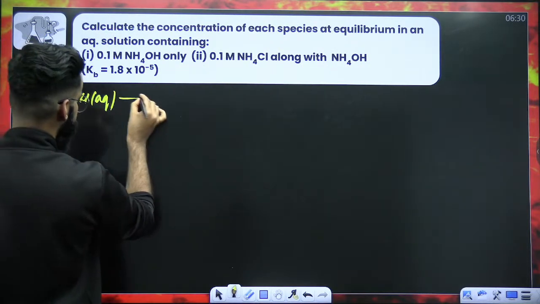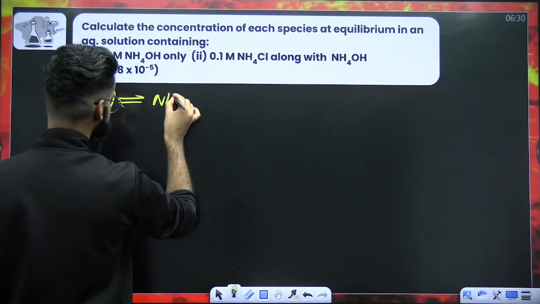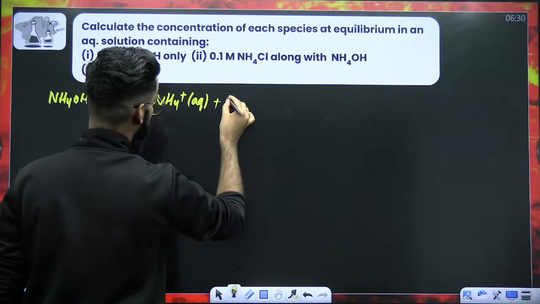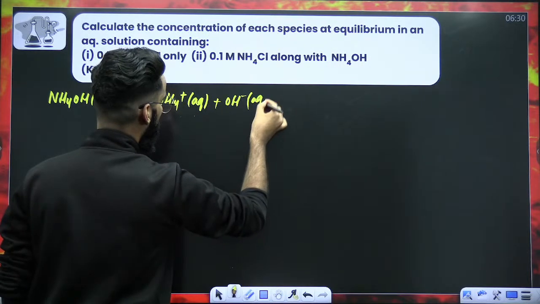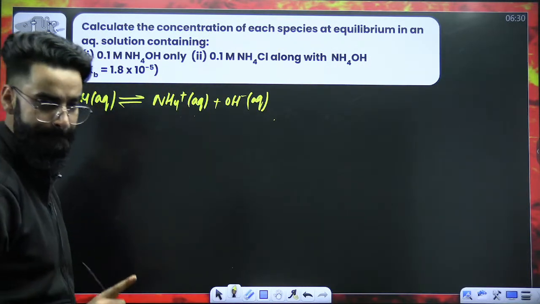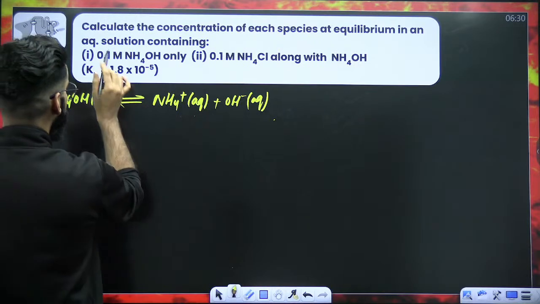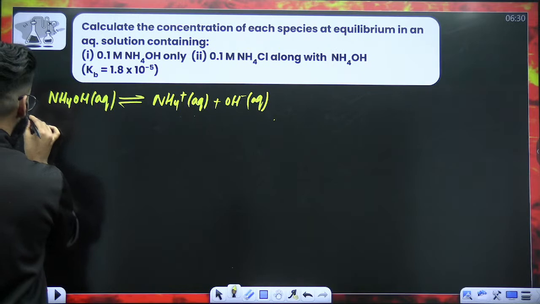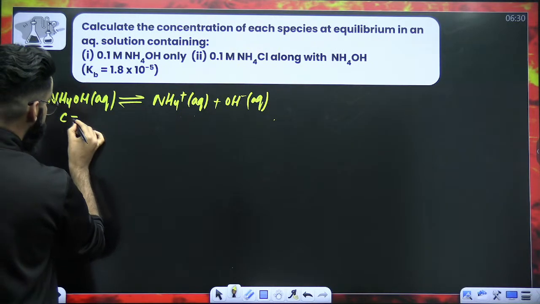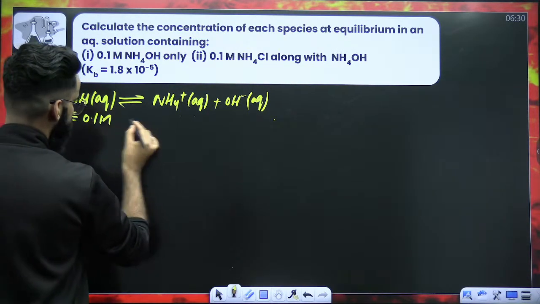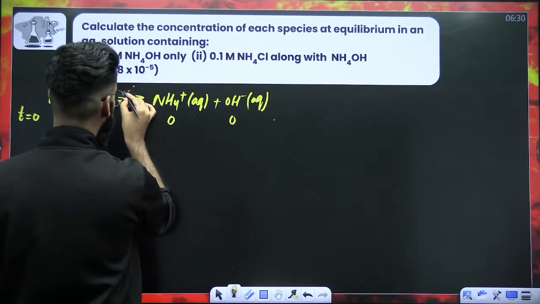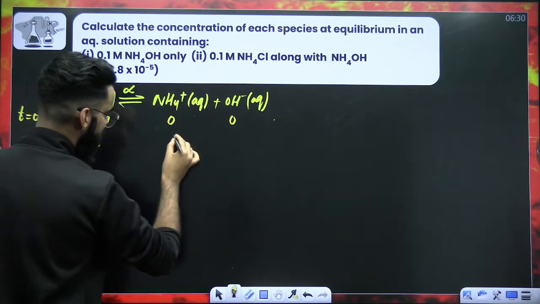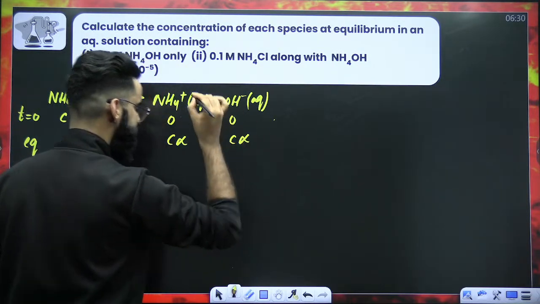NH4OH is a weak base. If it is a weak base, it's going to remain in equilibrium with its ions. Its ions are NH4 positive aqueous plus OH negative aqueous. This question will solve all your doubts if you have any. Imagine that you have got 0.1 molar NH4OH only in the container. So at time t is equal to 0, its concentration is C, which is 0.1 molar, and the ions are 0. Assume the degree of ionization is alpha. So at equilibrium, it's going to be C minus C alpha, C alpha, and C alpha.